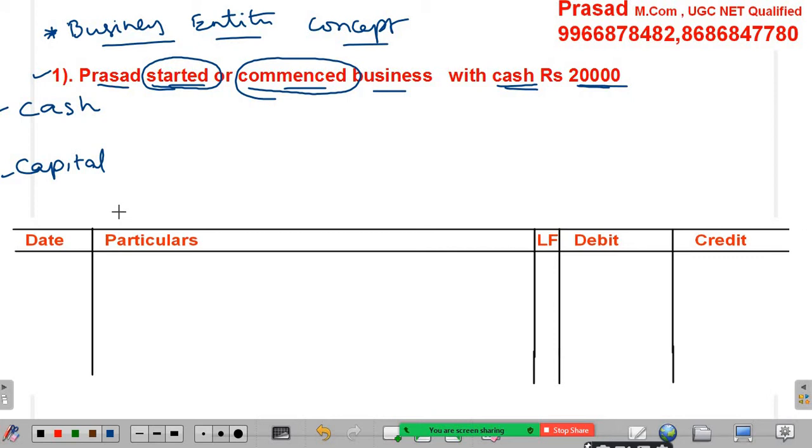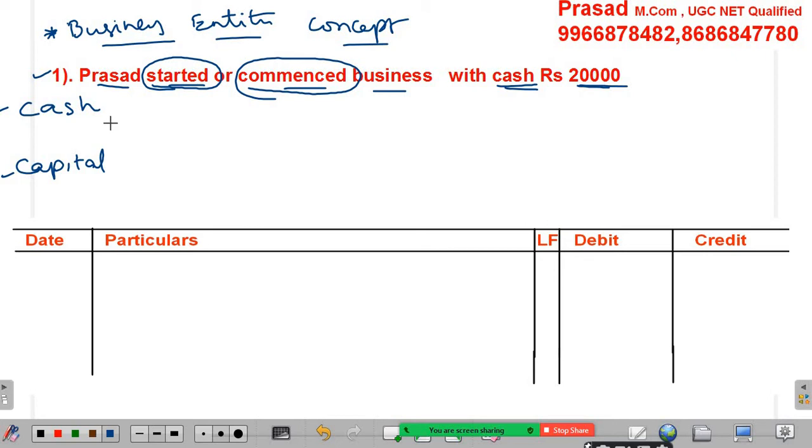Even though the owner is a part of the business, we have to record his transactions separately. The business entity concept mentions like this, so definitely we have to record like this.